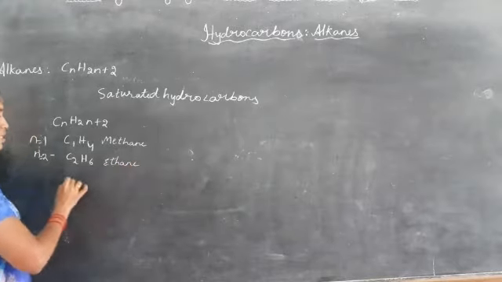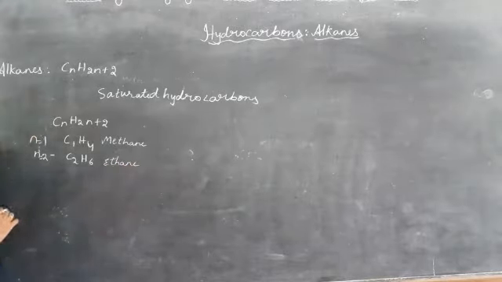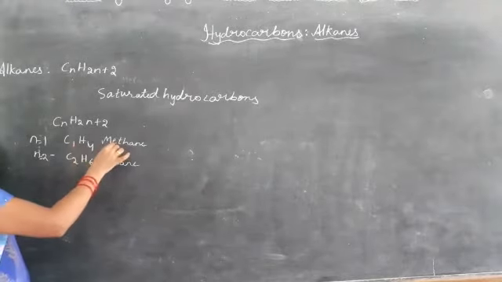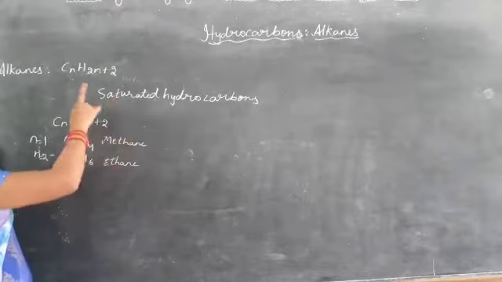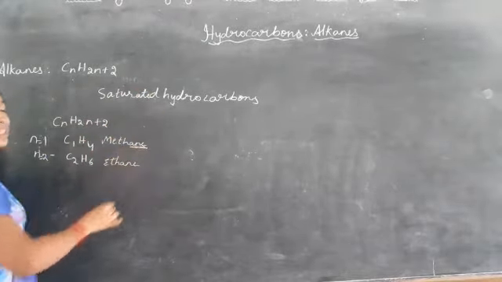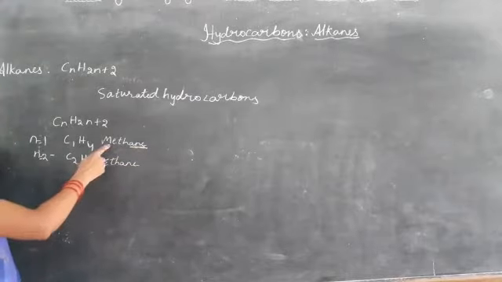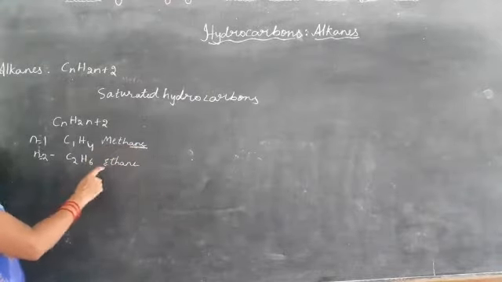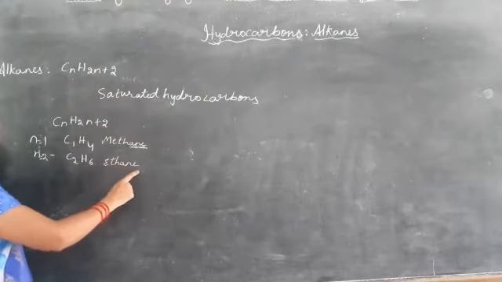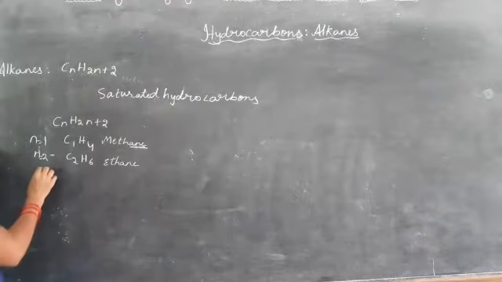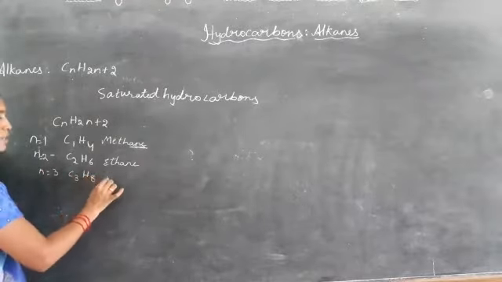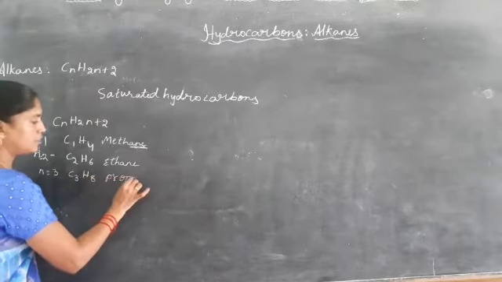The first one is methane, and the second one is ethane. According to the root words, which we already know, one carbon is called meth, and since it belongs to the alkane family we use the suffix ane, so this is methane. Two carbons is eth, so it is ethane. And if three carbons are there, where n is equal to 3, it is C3H8, and we call it propane.